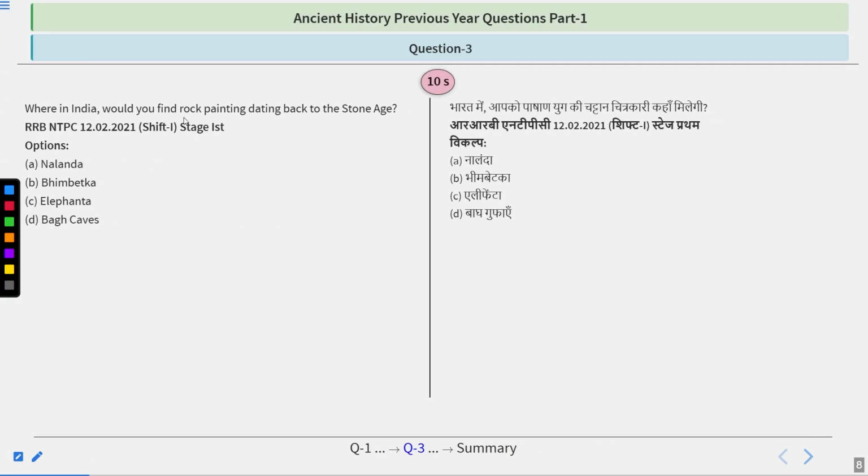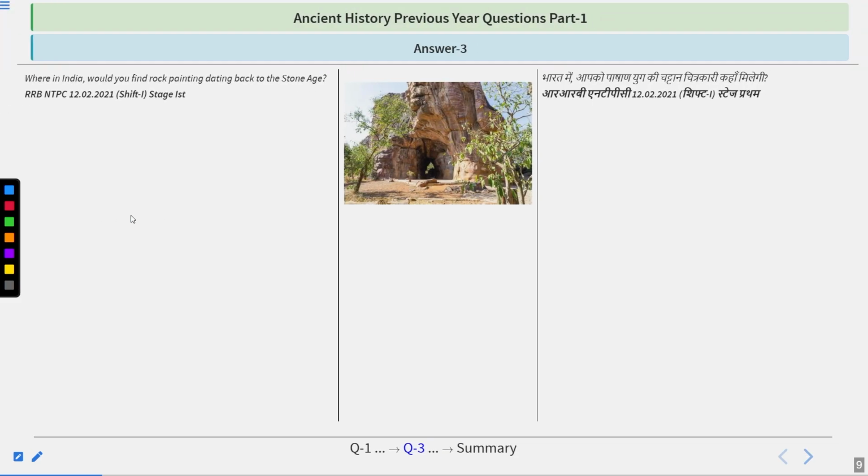So where in India would you find rock paintings dating back to the Stone Age? Options are Nalanda, Bhimbetka, Elephanta, or Bagh Caves. So here are your options, and here is the 10-second time for you. I hope you got the answer right. The answer of this question, guys, is Bhimbetka.